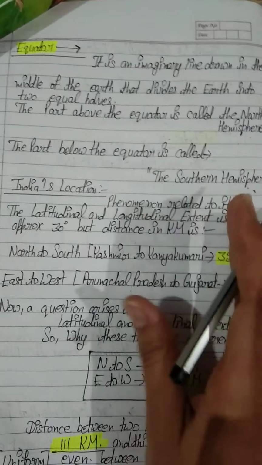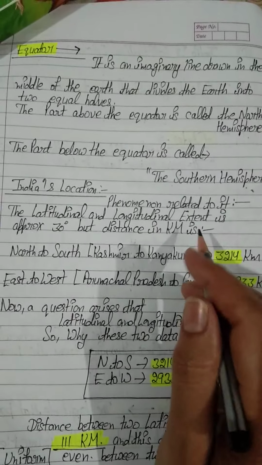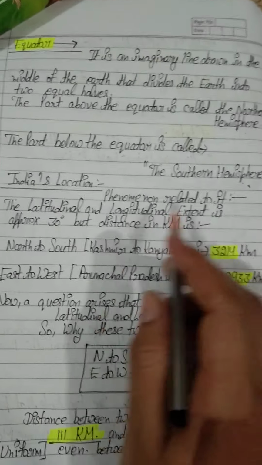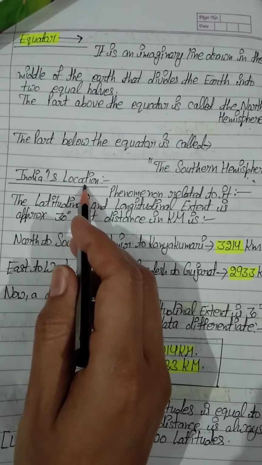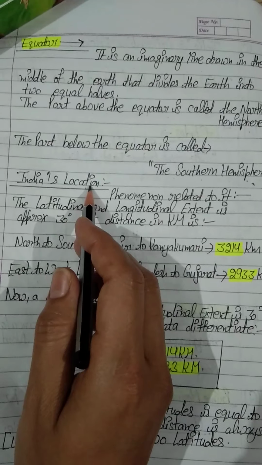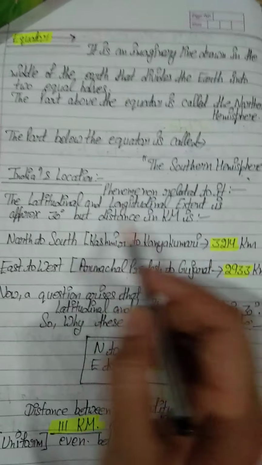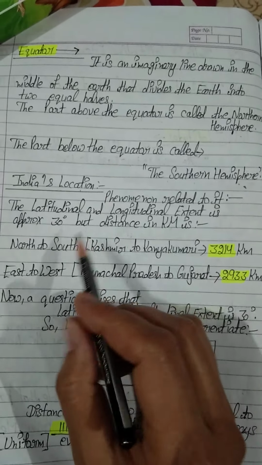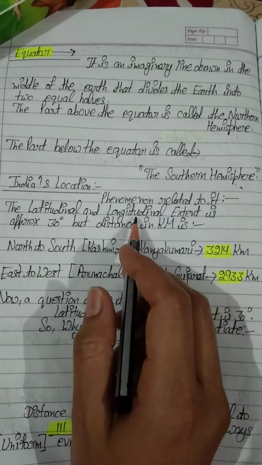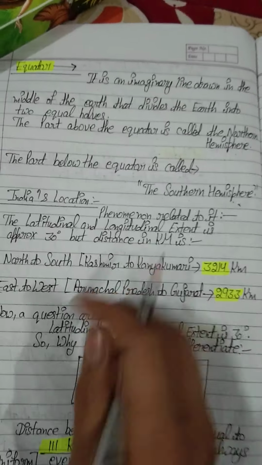This was the revision about latitudes and longitudes, and now I am taking this chapter further. Now we will discuss India's location. Students, in India's location, we will discuss the latitudinal and longitudinal extent. See this one.